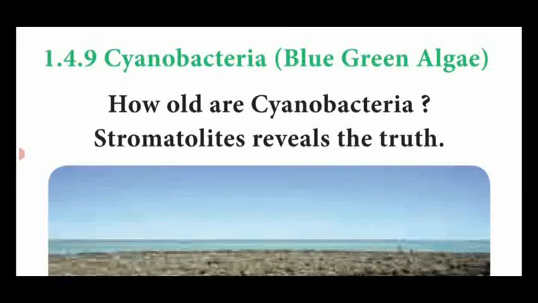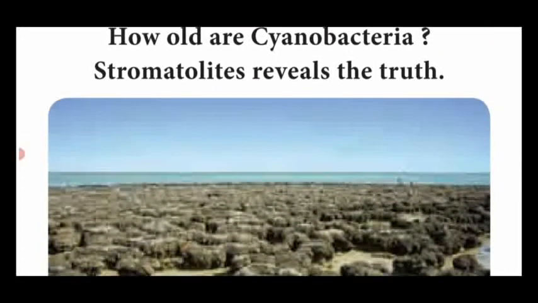Dear students, the picture which I am showing here shows the age of the cyanobacteria. See the question, how old are cyanobacteria? Stromatolites reveal the truth. Stromatolites are the rocky region near the seashore, which proves the age of the cyanobacteria.